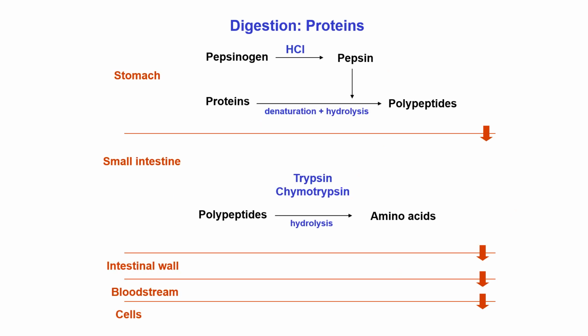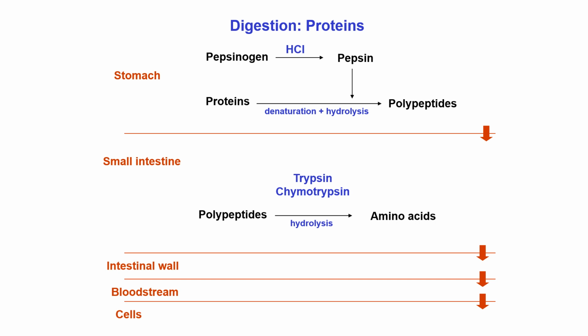Now I shall discuss the digestion of protein in brief, because all of you have already studied the digestion of protein in your physiology and anatomy course. When we take in protein as food, most proteins are in cooked food, and during cooking some proteins are denatured, not completely. Partial denaturation occurs during the cooking process.